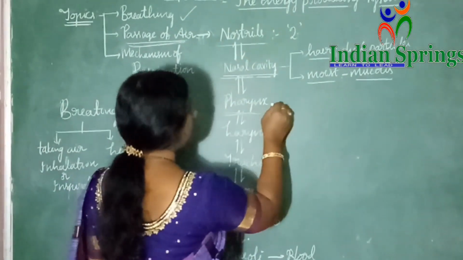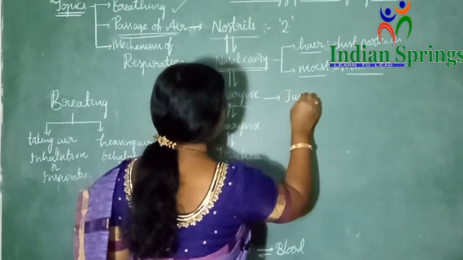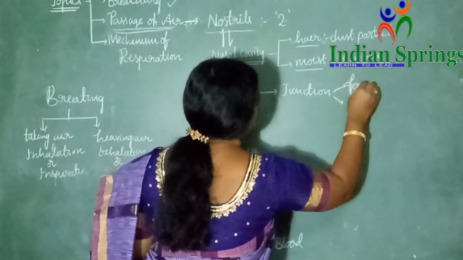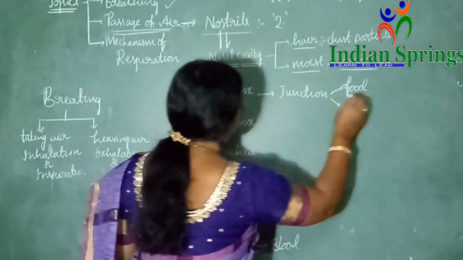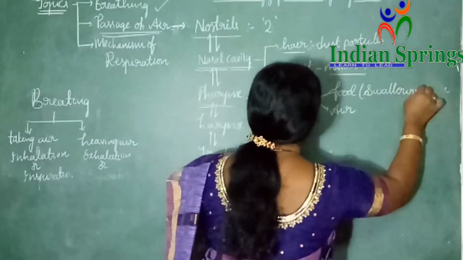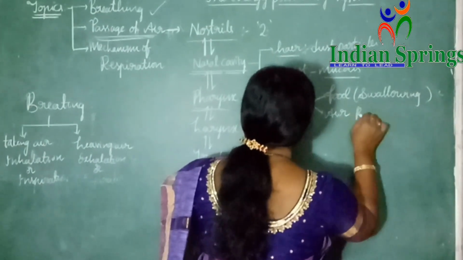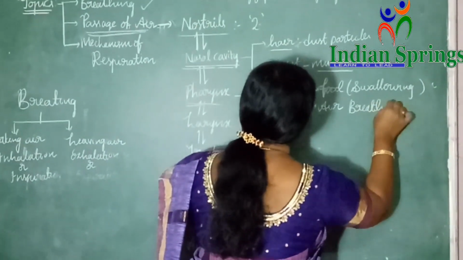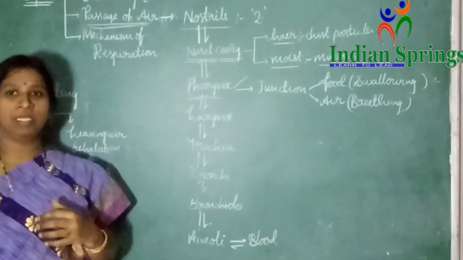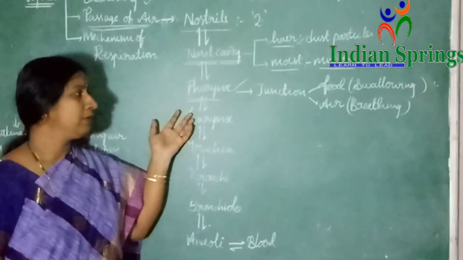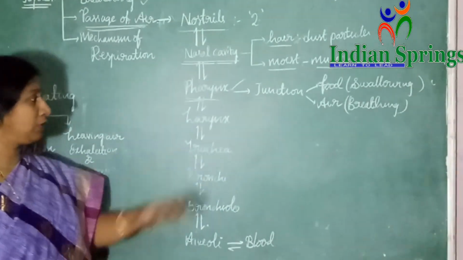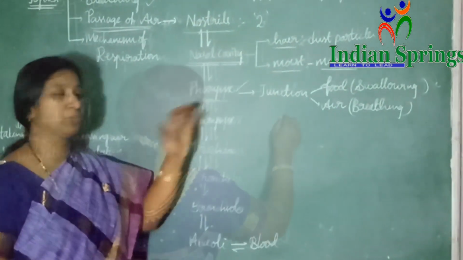Let us see what the pharynx is. The pharynx is the junction of both food and air passage. As we all know, food passes at the time of swallowing, and air at the time of breathing. So the pharynx plays a vital role at the time of swallowing and at the time of breathing. It plays a really very important role. Let us discuss how it controls swallowing and breathing, even though it is a common passage for both.